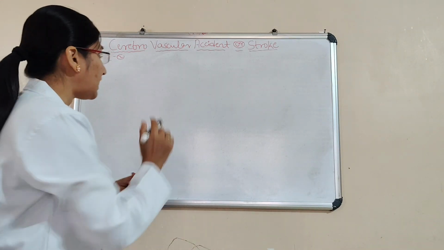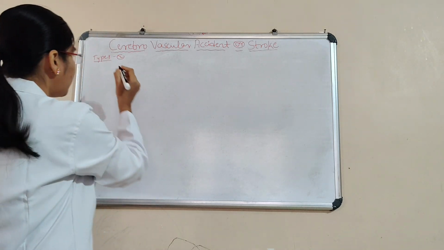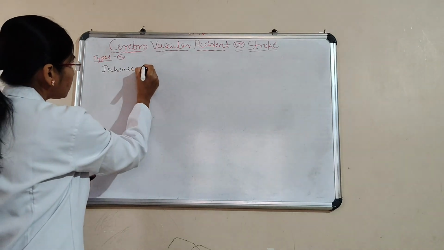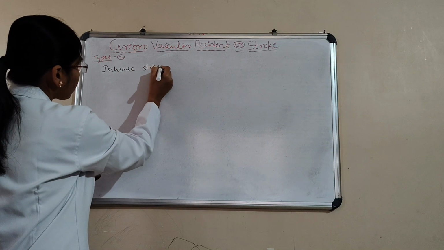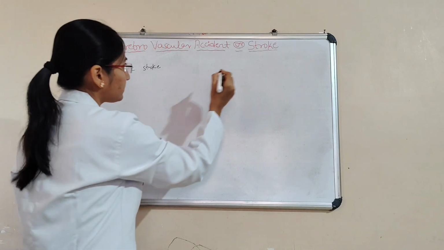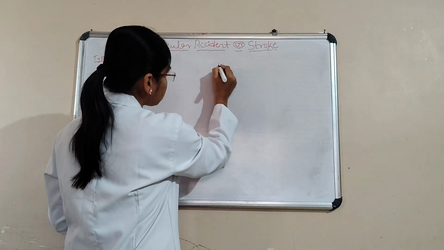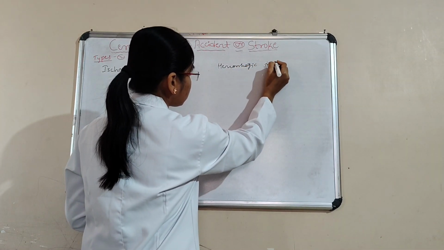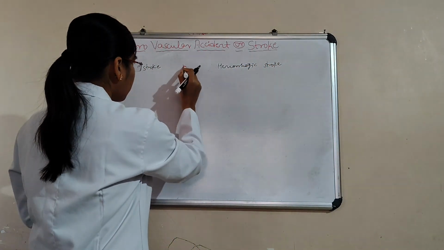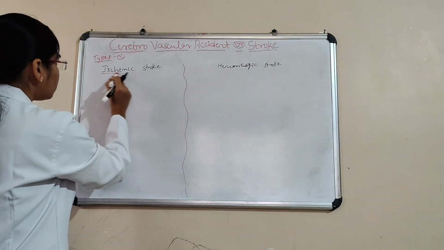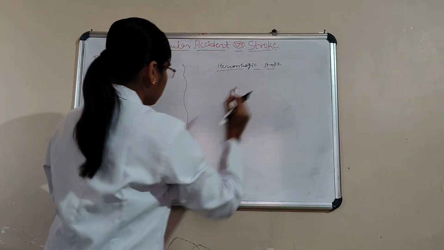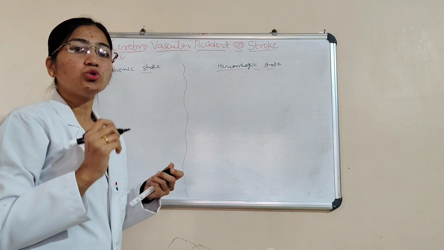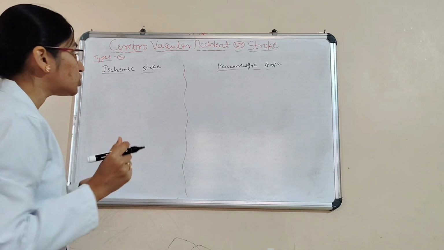Next we'll see the types. There are two important types. One is ischemic stroke, and another one is hemorrhagic stroke. In both, there is decreased perfusion to the brain.